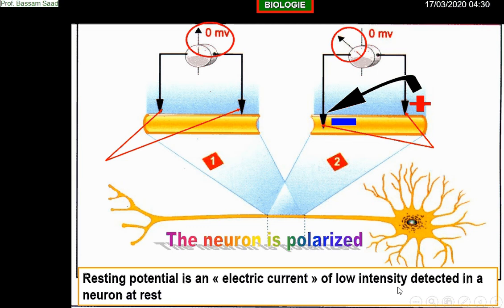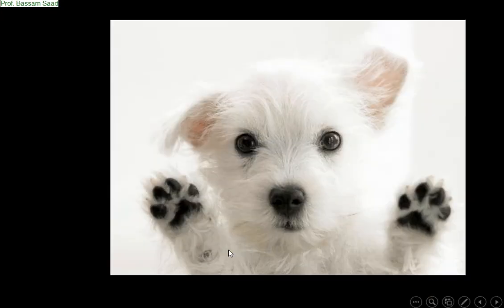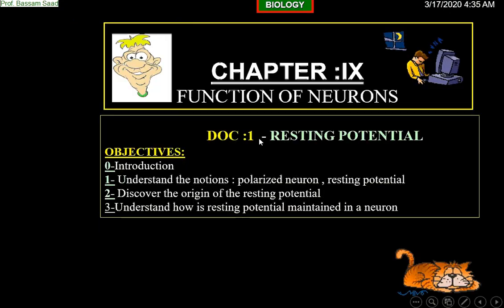Look to the title of document 1. I am sorry, but it is important to return to the title of document 1. Document 1, resting potential. The first objective was to understand the notions polarized neuron and resting potential. Why we say the neuron is polarized? Because it has two poles. How can we prove it? By using the voltmeter and connecting the electrodes, one on and one in.